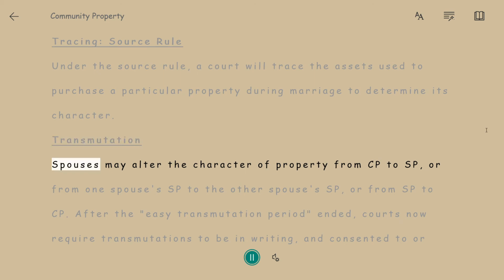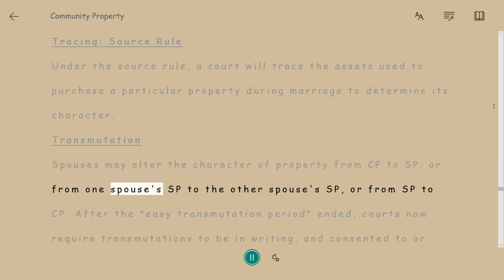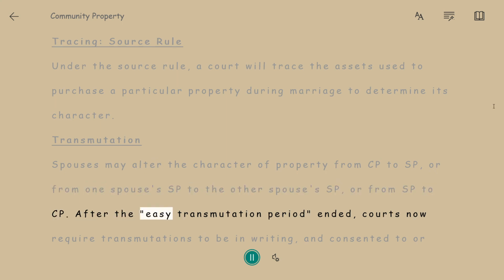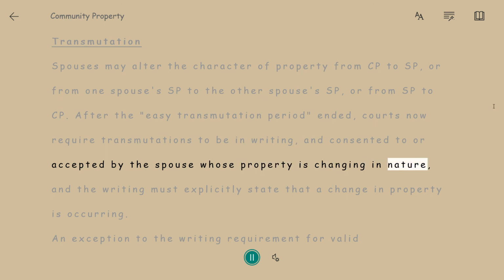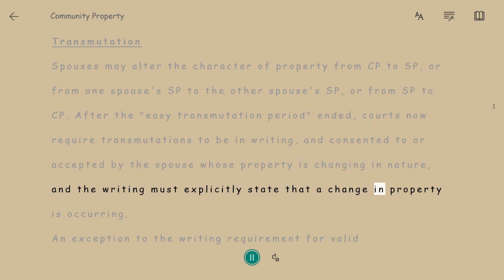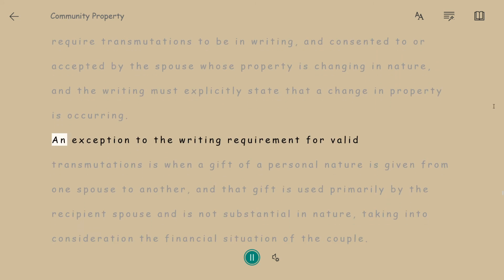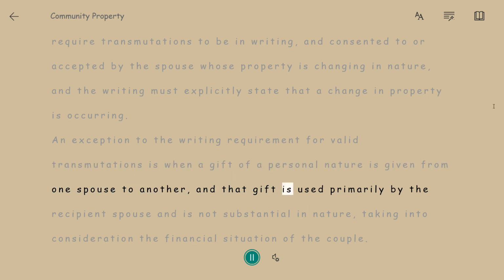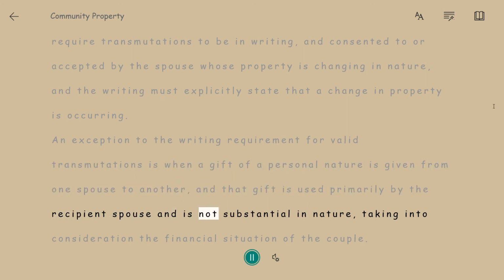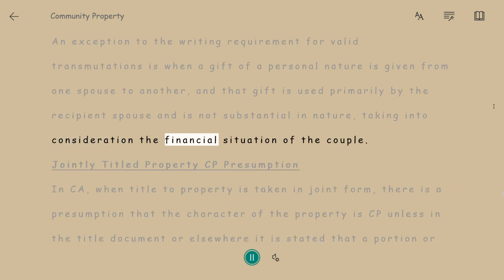Transmutation. Spouses may alter the character of property from CP to SP, or from one spouse's SP to the other spouse's SP, or from SP to CP. After the easy transmutation period ended, courts now require transmutations to be in writing, and consented to or accepted by the spouse whose property is changing in nature, and the writing must explicitly state that a change in property is occurring. An exception to the writing requirement for valid transmutations is when a gift of a personal nature is given from one spouse to another, and that gift is used primarily by the recipient spouse, and is not substantial in nature, taking into consideration the financial situation of the couple.